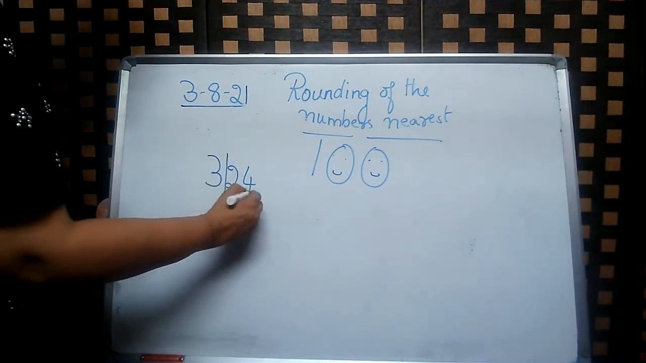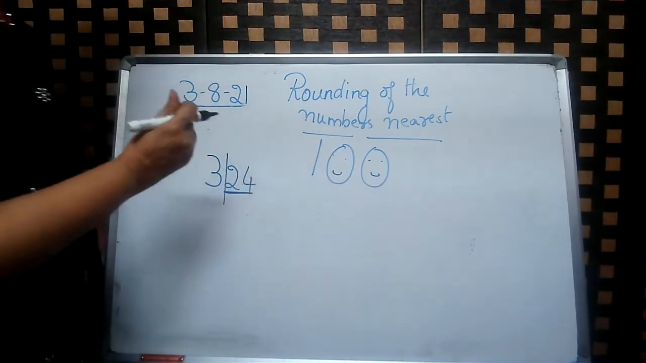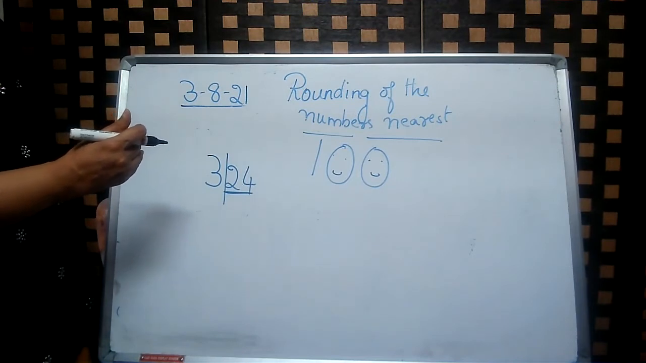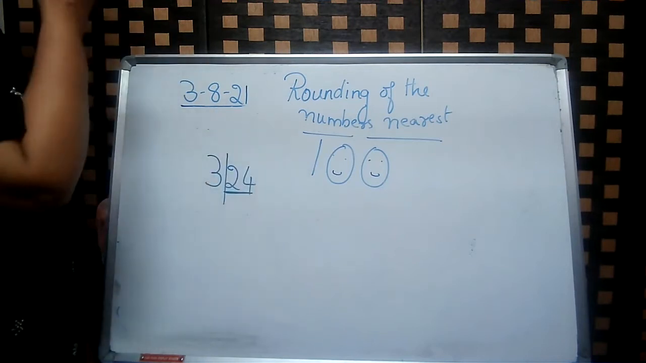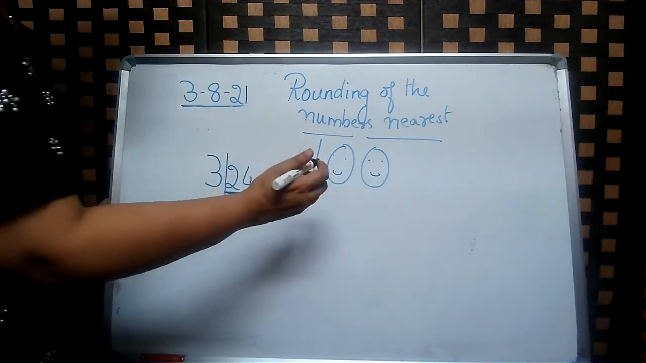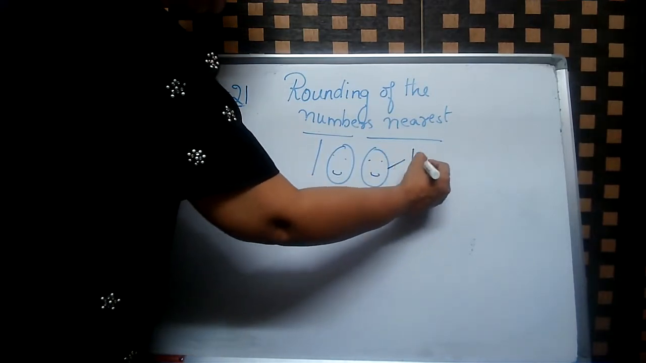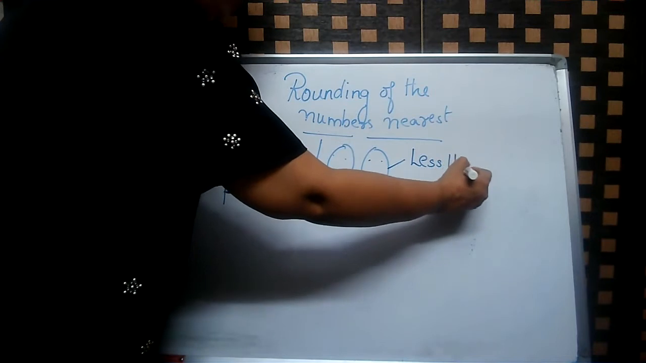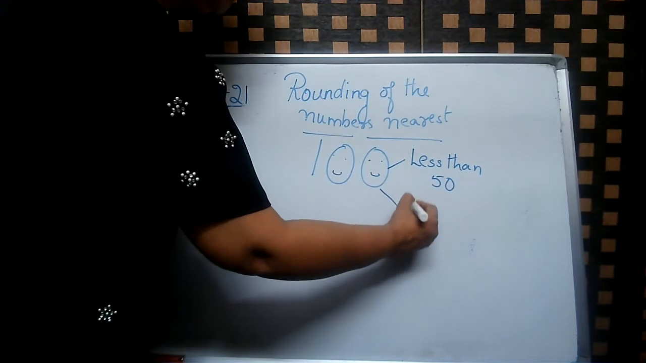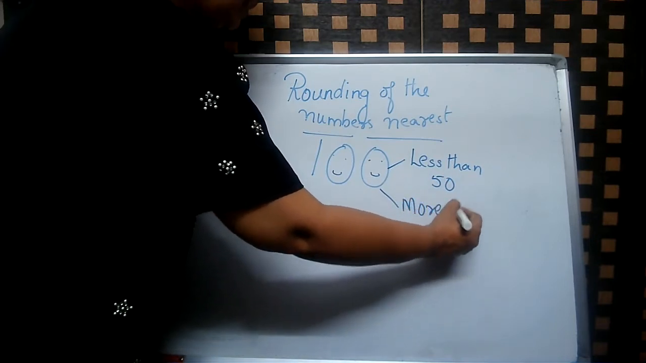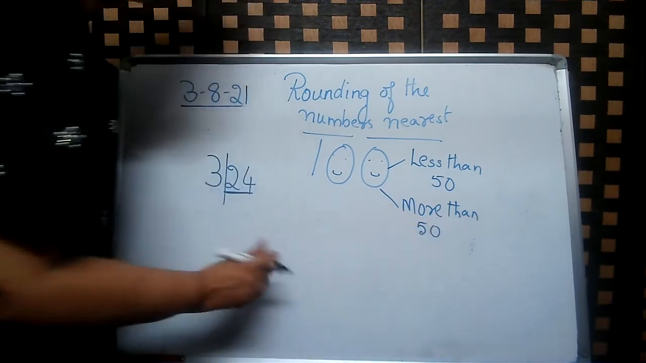Just look at the last two numbers. Half of 100 is 50. So 50 is the midpoint. So we should see whether it is less than 50 or more than 50. That is the question we will ask. Okay, children? Because 50 is the midpoint for 100. So that is the simple method.